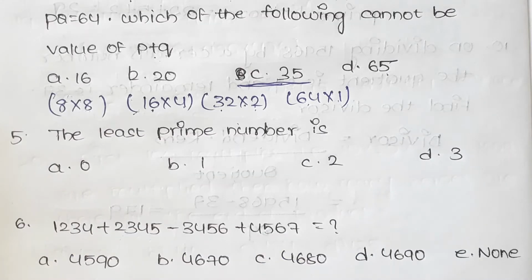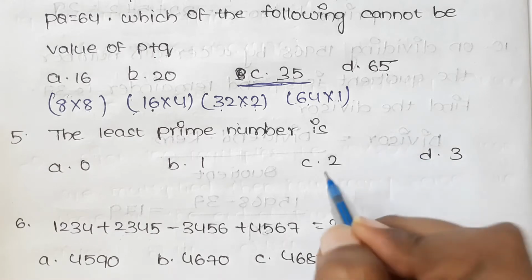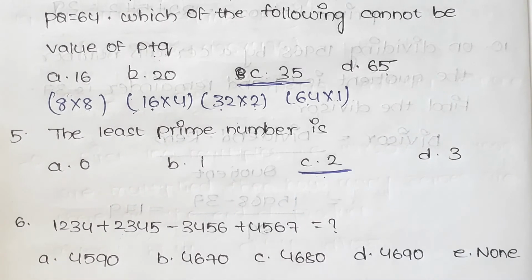And now let us see the next question, that is the least prime number. As we already learned about prime numbers list, the least prime number is nothing but 2, because 2 is the least prime number.